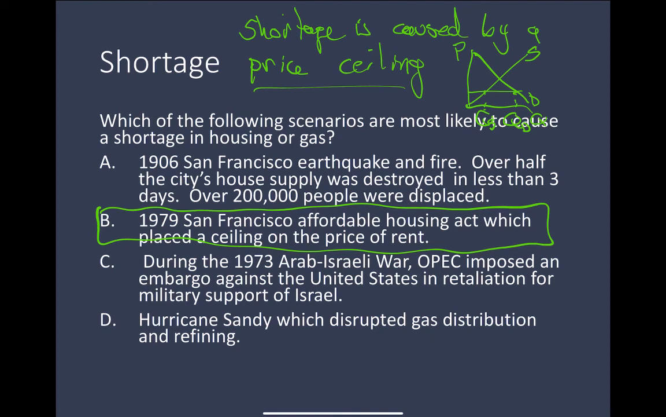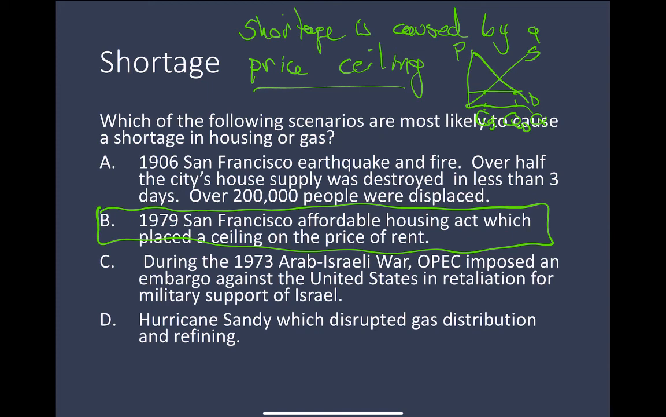C, during the 1973 Arab-Israeli War, OPEC imposed an embargo against the United States in retaliation for military support of Israel. That happened. We had a sharp decrease in supply of oil coming to the United States, and Richard Nixon responded to the price increase that came about because of the decrease in supply. Richard Nixon imposed a price ceiling on gasoline and many other things. And the things that he imposed price ceilings on, there were shortages of after he imposed those price ceilings. And so it was the price ceiling that caused the shortage. If Richard Nixon had allowed the price to go up, there would have been no shortage.